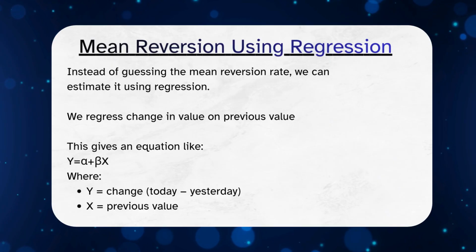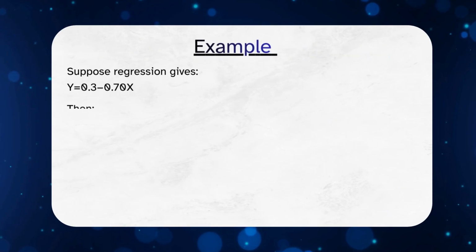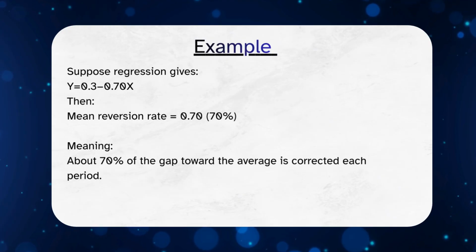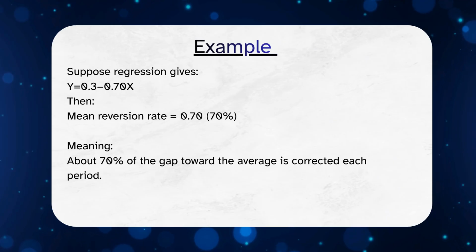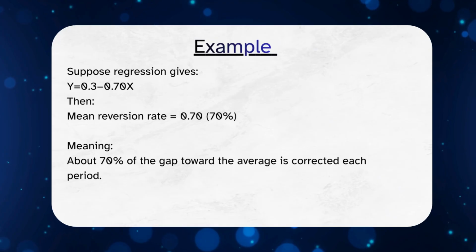Interpreting regression results. Suppose the regression result is y equals 0.3 minus 0.70 times x. The beta coefficient is negative 0.70. This implies a mean reversion rate of 70%, meaning about 70% of the deviation from the mean is expected to be corrected each period. A high absolute value of beta indicates strong mean reversion.